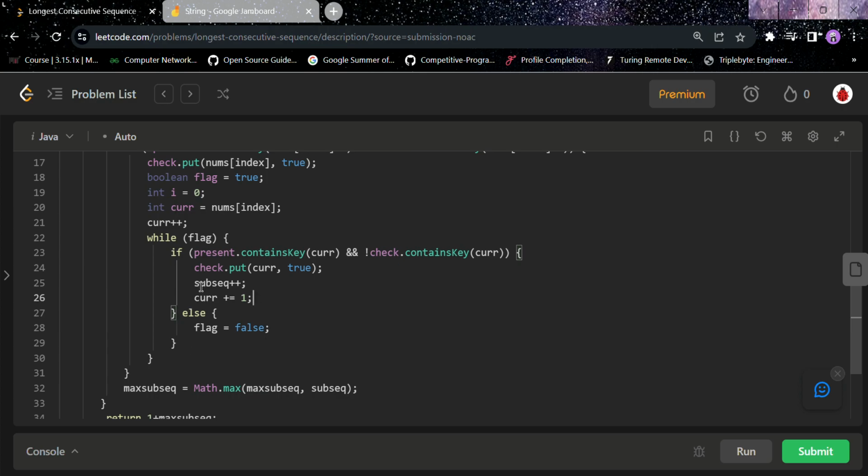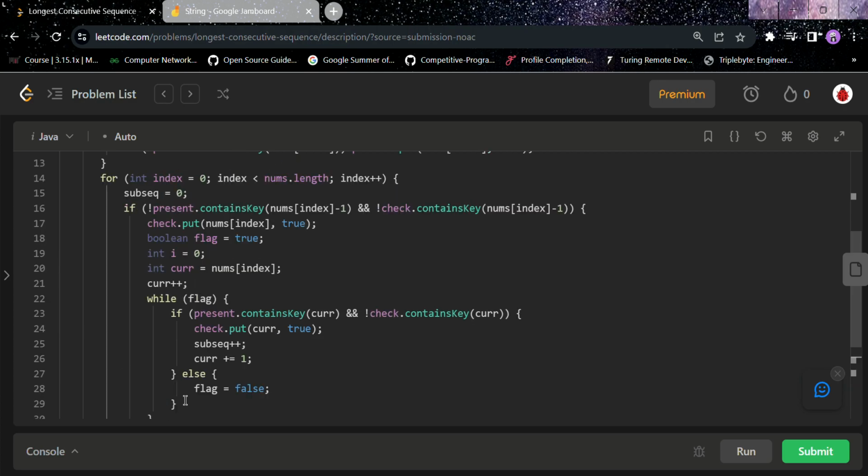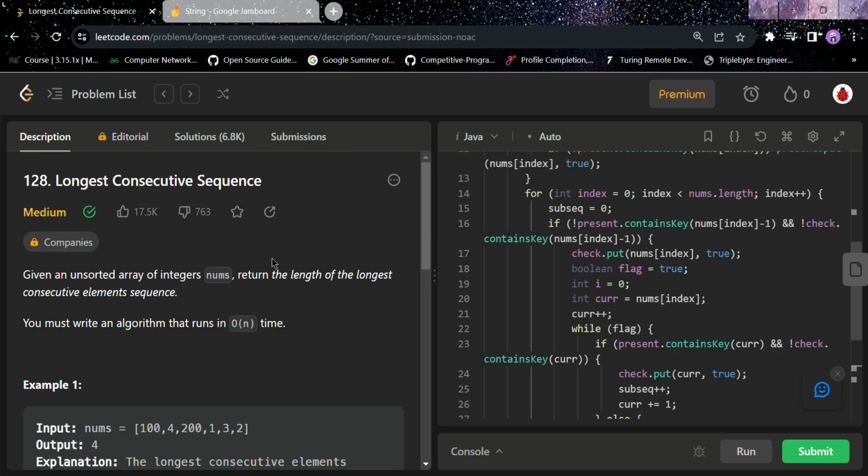Again we will put 16 in our visited map and increment the subsequence value, and again increment our current value, that means 17. 16 plus 1 is 17. Is 17 present in the present map? Here we will find that 17 was not present, so the subsequence value would be 2 only, and we will run out of the while loop. The while loop will be terminated, and here we will check for max subsequence. Max subsequence would be the maximum of subsequence and max subsequence. At last we will return 1 plus max subsequence. So that's all. That is the code.